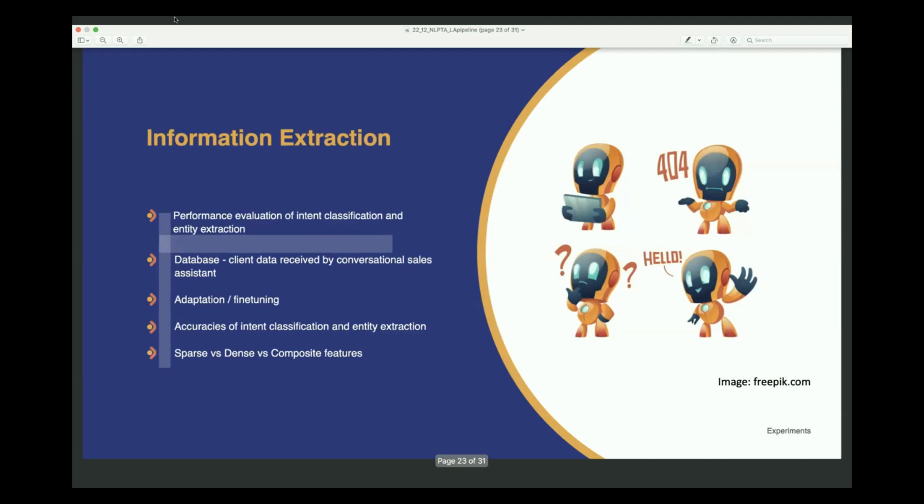Now let's go towards the experimental evaluation. Again, the task is just to perform NLU, and under NLU, we have two steps: intent classification and entity extraction. What we do is we prepare a database. This database is one of our clients' actual real world data, which is not open sourced. Then we perform the adaptation or fine tuning of that entire pipeline using this data. And finally, we compute accuracies of intent classification and entity extraction as a performance measure. And we also did comparative studies between sparse versus dense versus composite features.